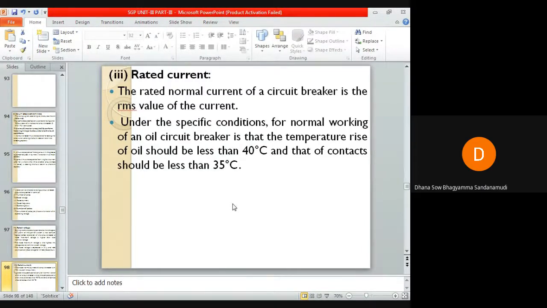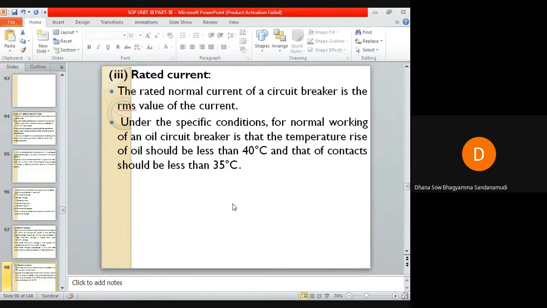So under the specific conditions, important is the temperature rise of the various components of the circuit breaker under normal load conditions. So temperature must be continuously monitored under normal load condition of the circuit breaker.